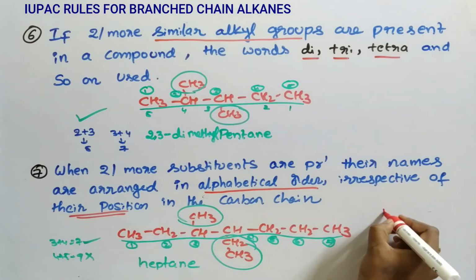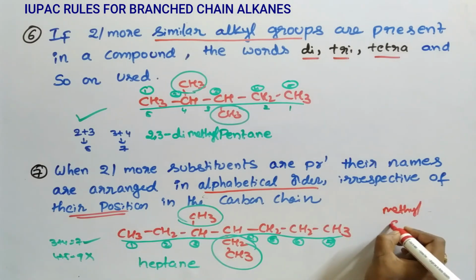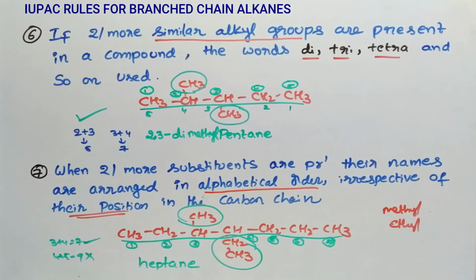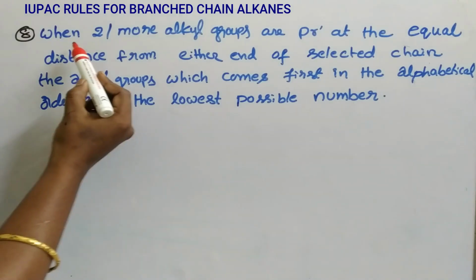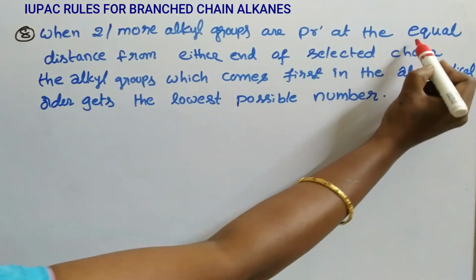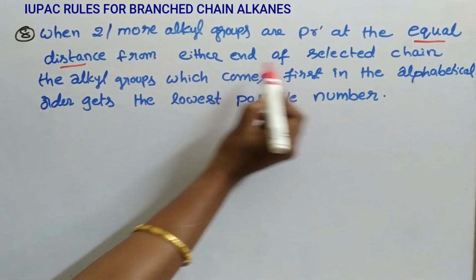Here the substituents are methyl, ethyl. In alphabetical order, which comes first? E. So name of the compound, irrespective of their position, 4-ethyl, 3-methyl heptane. Next, when two or more alkyl groups are present at equal distance from either end of the selected chain,